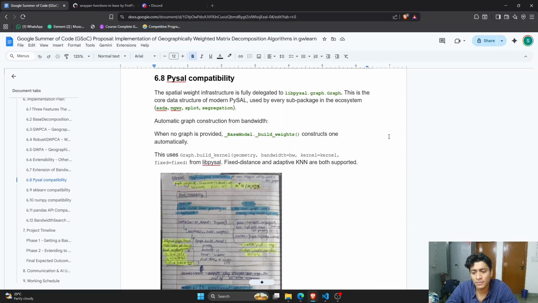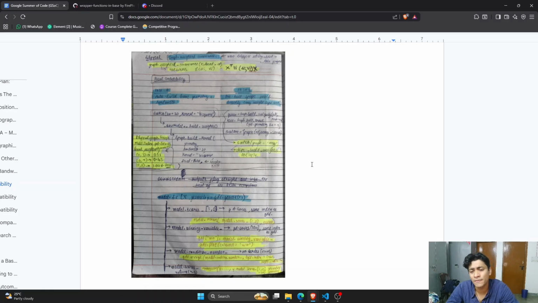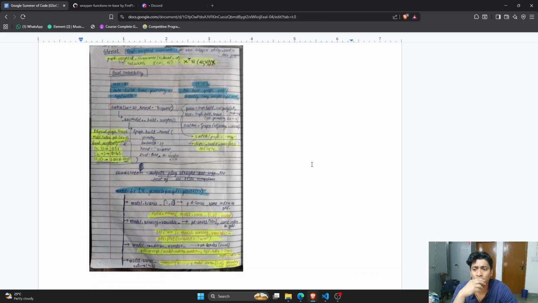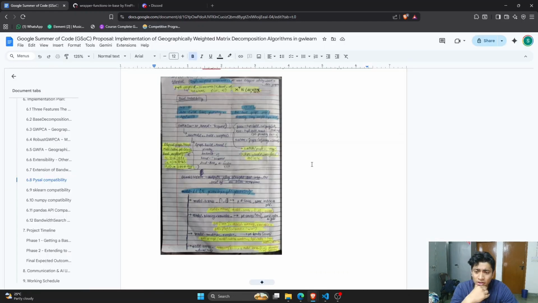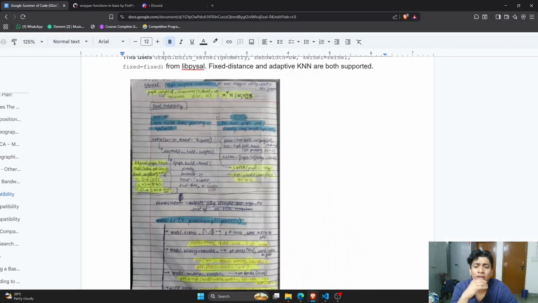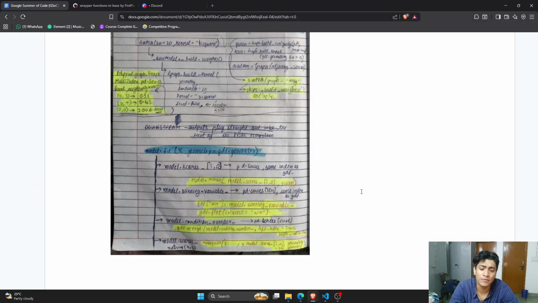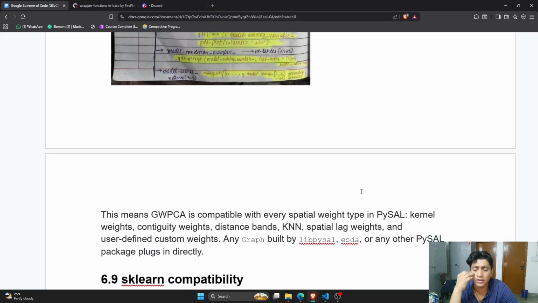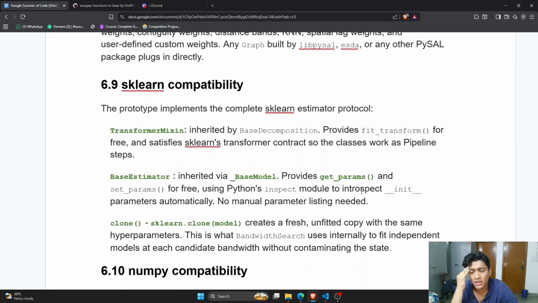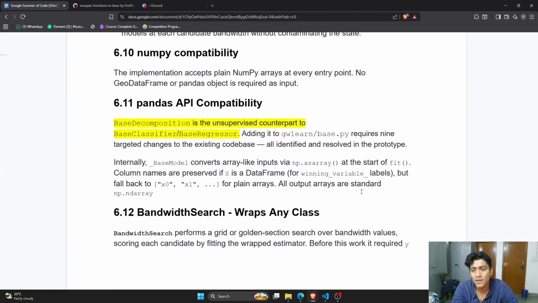Let's talk about PySAL compatibility, right? We are firstly using the graph weighted covariance as the input. Or maybe I can also add the scipy KDTree method, but that's another discussion that we need to have. A very good idea is having libpysal to build, so as to maintain complete compatibility with the PySAL ecosystem, right? The outputs are compatible with ESDA, with GeoDataFrames and everything, even compatible with GWR, right? SQL compatibility is definitely there. We are using their methods only, so it's pretty obvious.